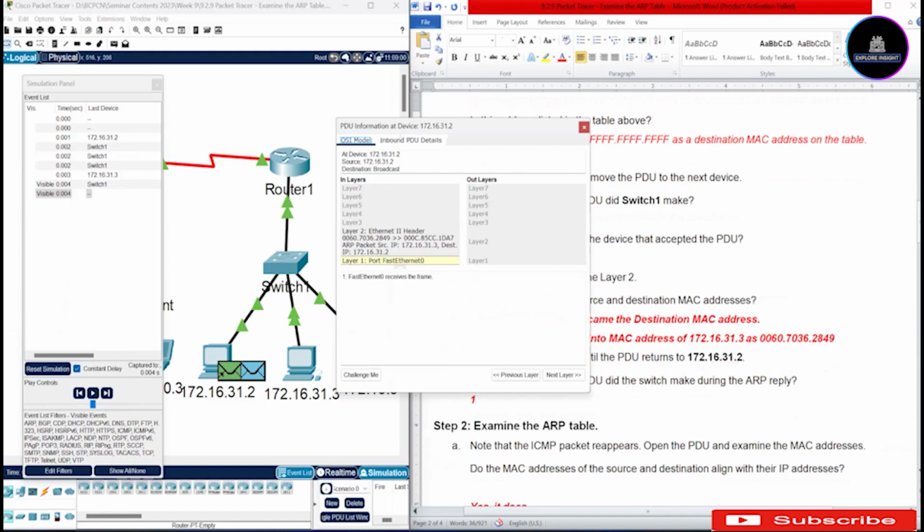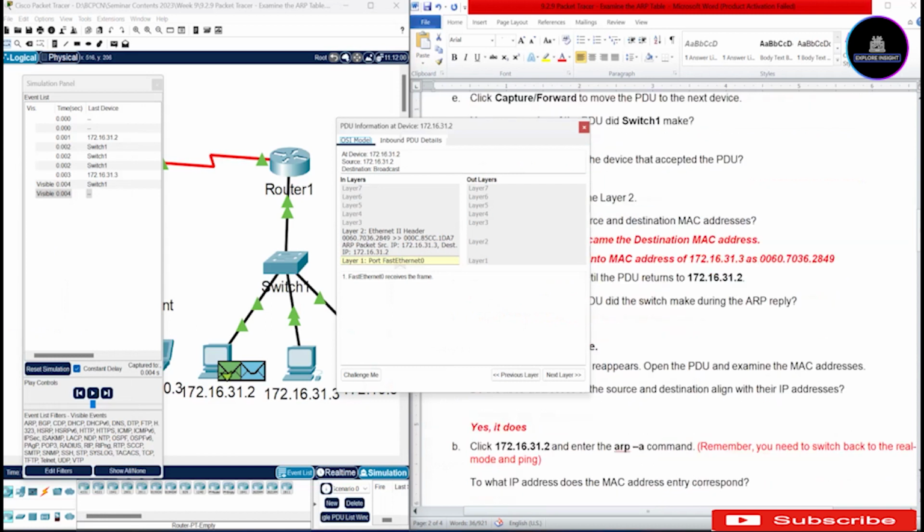So the question we have is, do the MAC addresses of the source and destination align with their IP addresses? Yes, it does. You can see here the MAC address for the source and the IP address correlate, and also that of the destination MAC address and the destination IP address aligns. Okay, so the answer is yes.